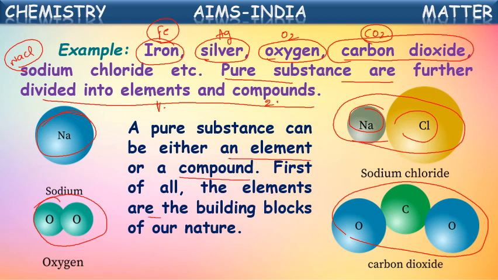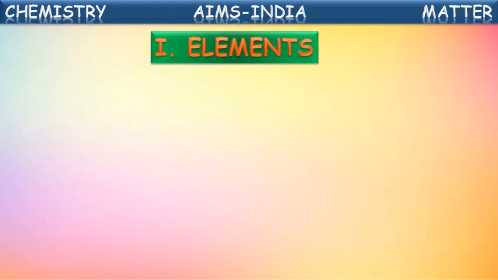First of all, elements are the building blocks of our nature. So he is introducing the term elements in pure substances. These elements are the building blocks, because see here, oxygen we said. How many oxygen elements are present here? Two oxygen. Sodium is one element, chlorine is another element. Carbon dioxide has one carbon and two oxygen atoms. Let us see what is meant by an element.